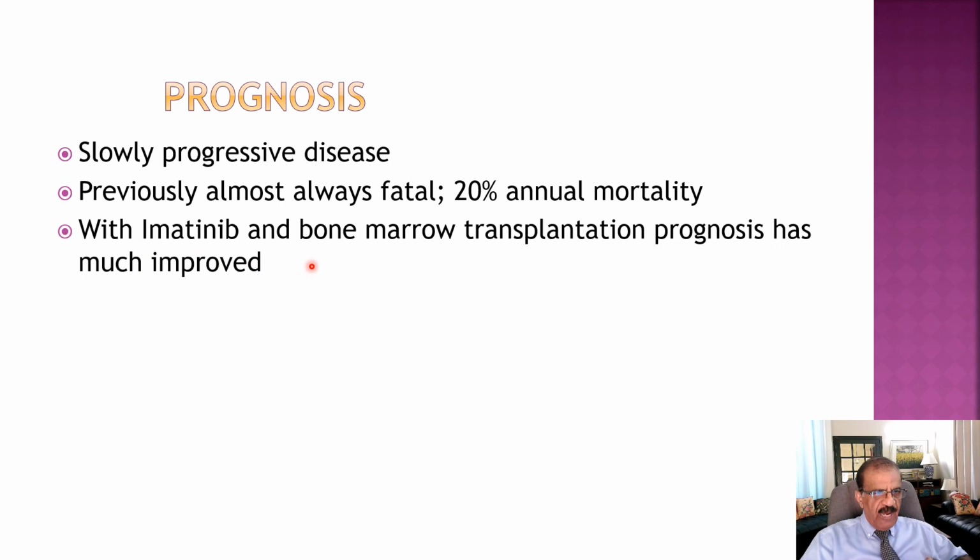With imatinib and bone marrow transplantation, prognosis has improved tremendously. Now we can hope for long-term survival and complete remission and complete cure. In these patients, there is a possibility of development of another malignancy or another disorder of the myeloproliferative disorder group, but at least many would live a very, very long and healthy life.